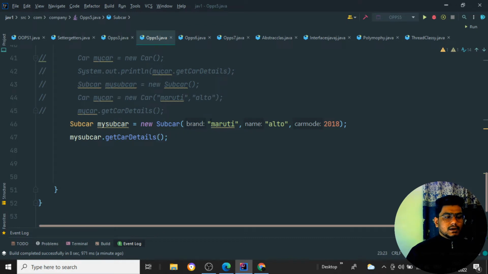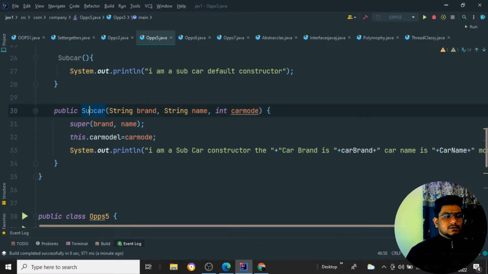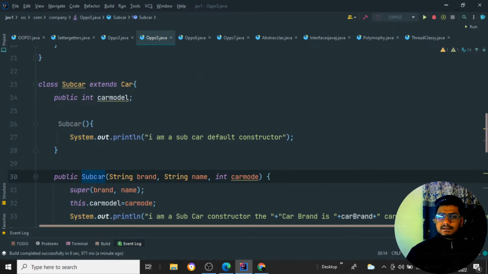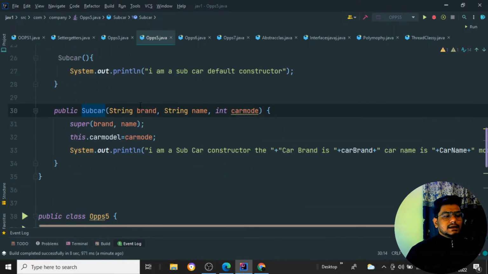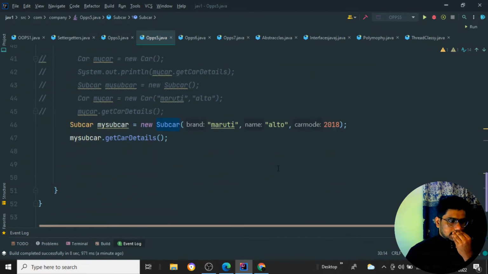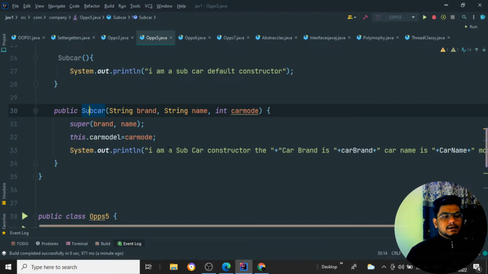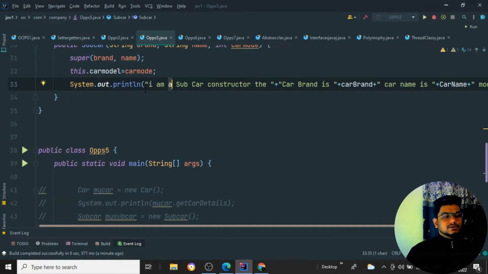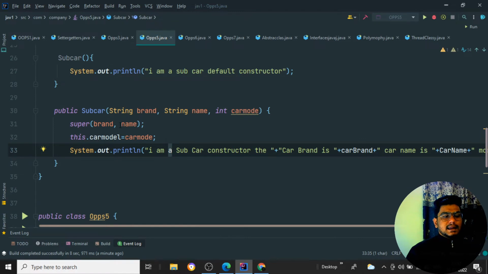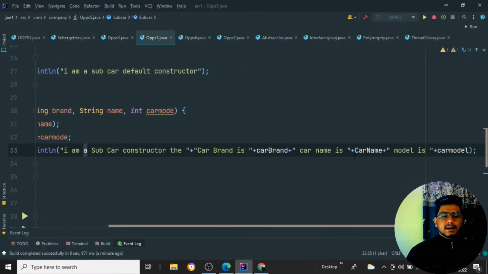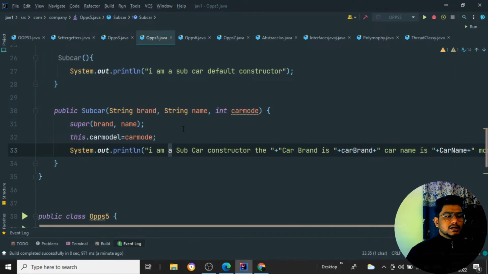I'm just creating a property. Here I'll say brand, I am passing Maruti, I am passing Alto, and I am passing the car model. After passing the three values, it is going to go to this subcar constructor. It is going to set brand, name as well as car model. And if I tell my subcar dot get details, it is going to print this line of code. Whatever the constructor has defined, it prints: I am a subcar constructor, the car brand is car brand and the car name is car name as well as the model is model. So it is quite simple.